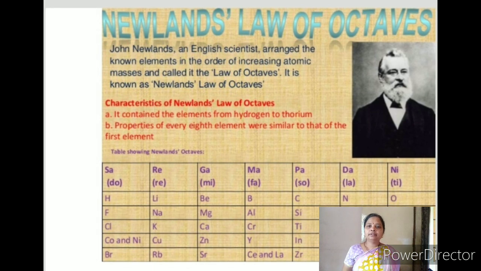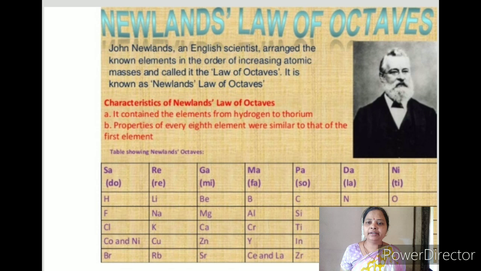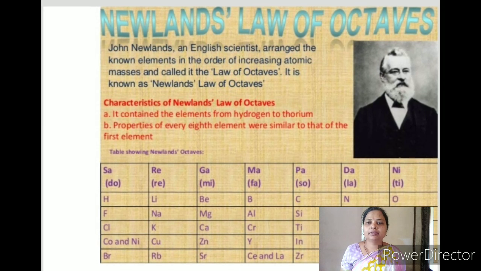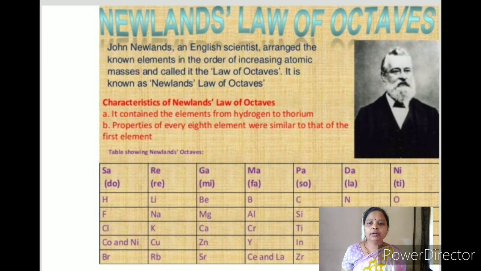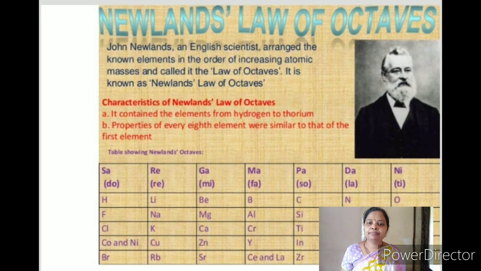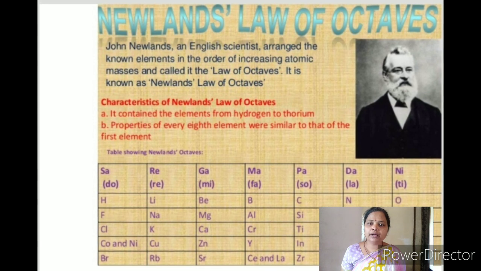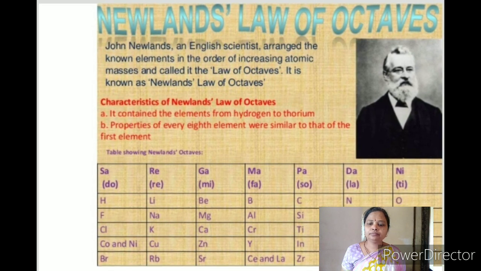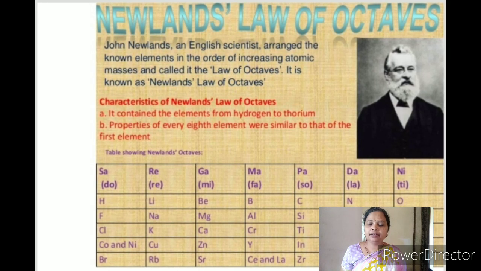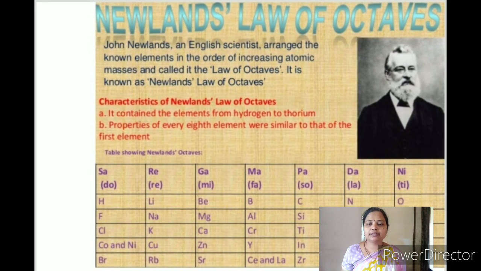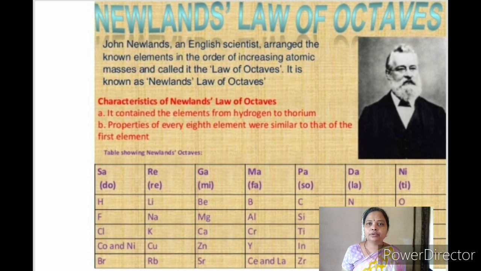Then we discuss Newlands' law of octaves. John Newlands, an English scientist, arranged the known elements in order of increasing atomic masses, and it is known as Newlands' law of octaves. The properties of every 8th element were similar to that of the first element, and it contained the elements from hydrogen to thorium.